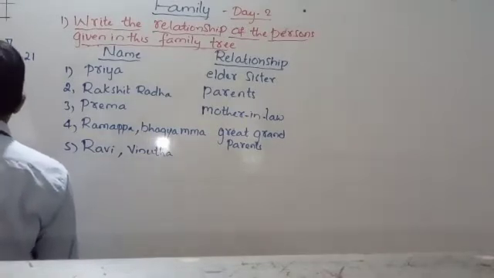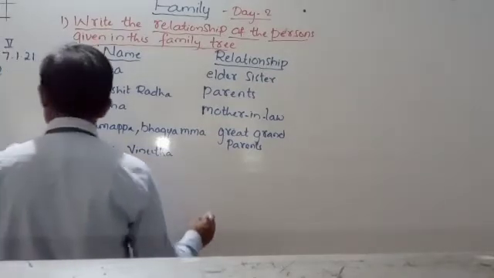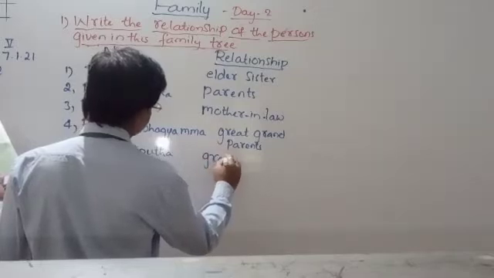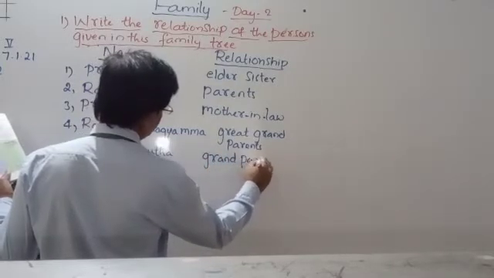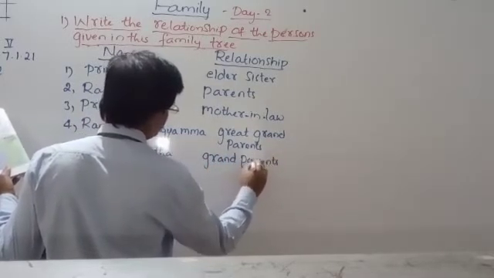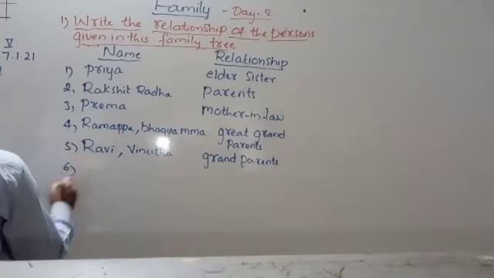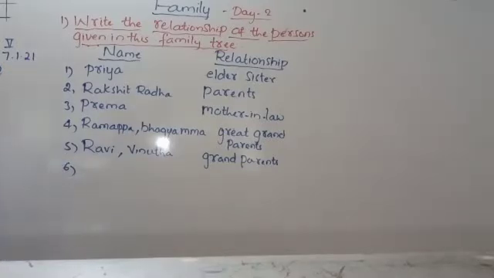Ravi and Nirutha are the grandparents for Manu. You must know your family relationships also. Ravi and Nirutha are the grandparents only, just the father's father and mother.